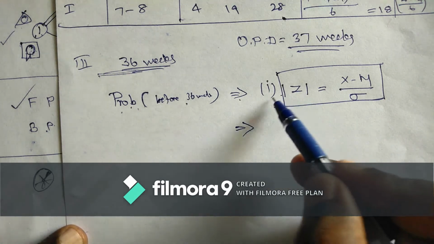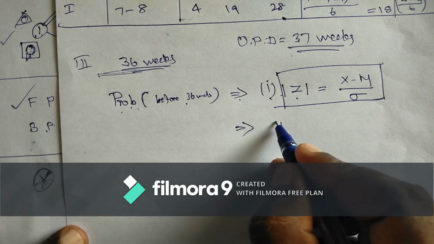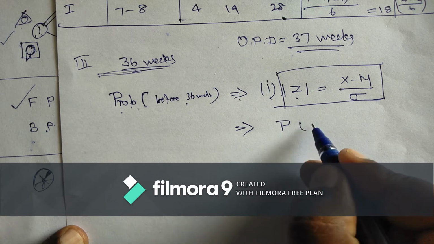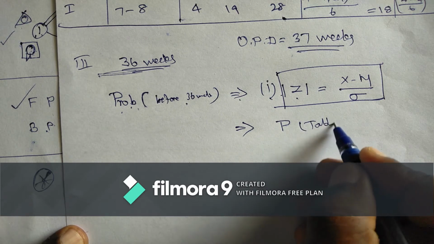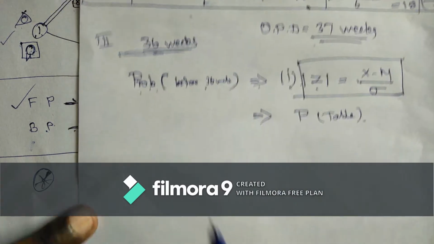Step number 1, find the z value. The formula for the z value is X minus mu by sigma. Step number 2, find the probability value by using the table value. We will see that later.